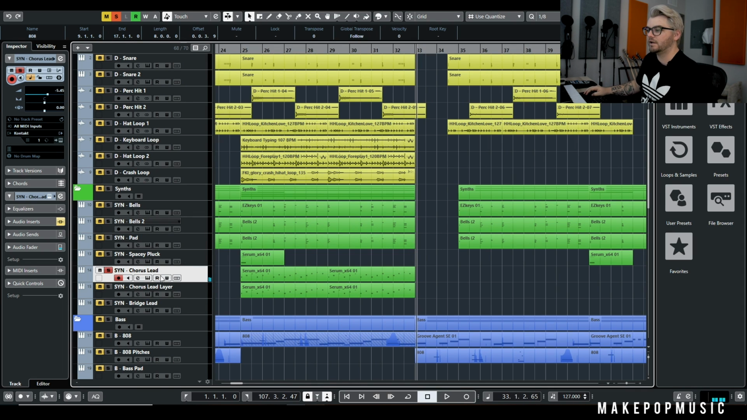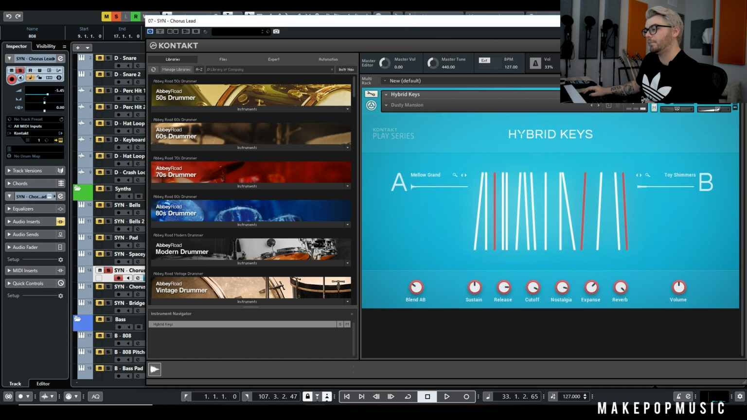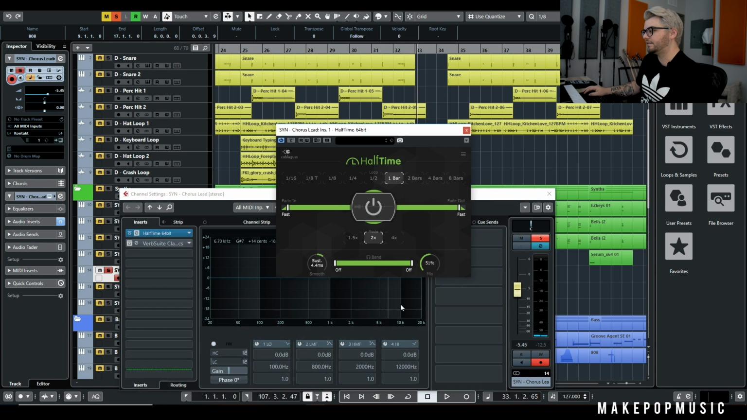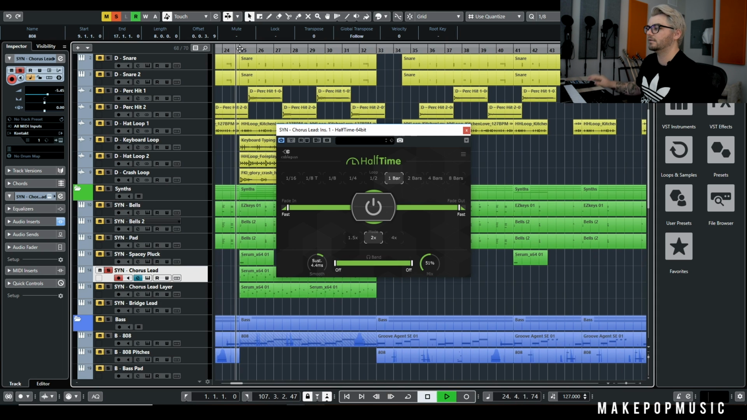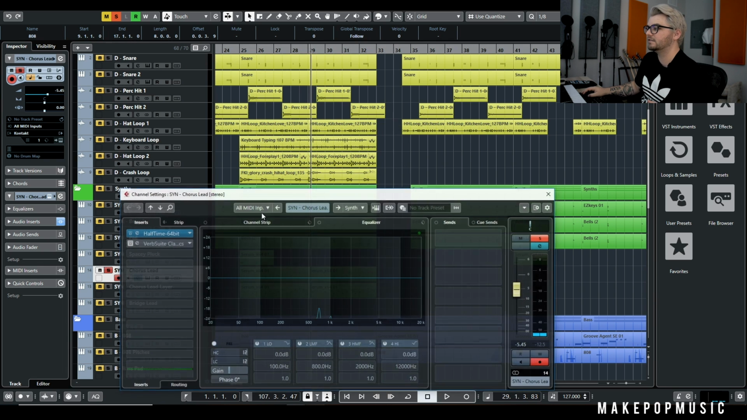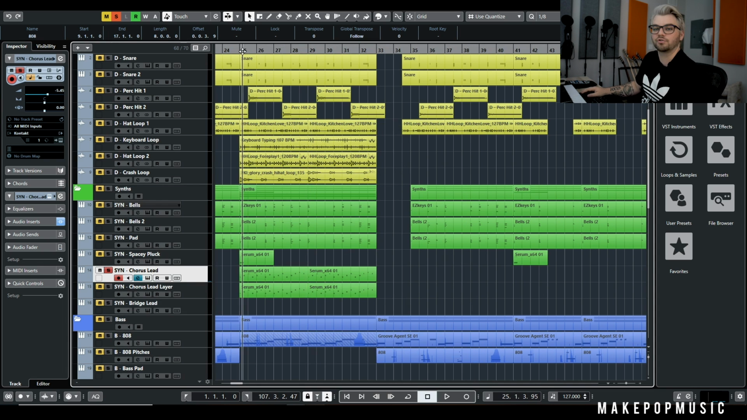And that's just the Dusty Mansions setting on Hybrid Keys from Native Instruments. And then I went ahead and added halftime, and I cranked that down to like 50%. So now you've got a little bit of counter melody with that, which is really, really nice. And then I just added a little bit of extra reverb on the end.